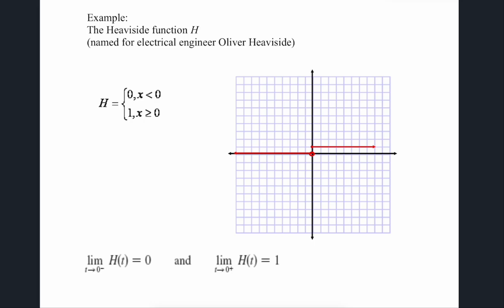So this is one where the left side, as we approach 0, is 0. Right here, I'm heading to 0. But the right side, I'm heading to 1. So that tells us that for the Heaviside function, the limit as, well, they use t's, let's go with x's because I used x's up there, the limit as x approaches 0 of h of x does not exist.